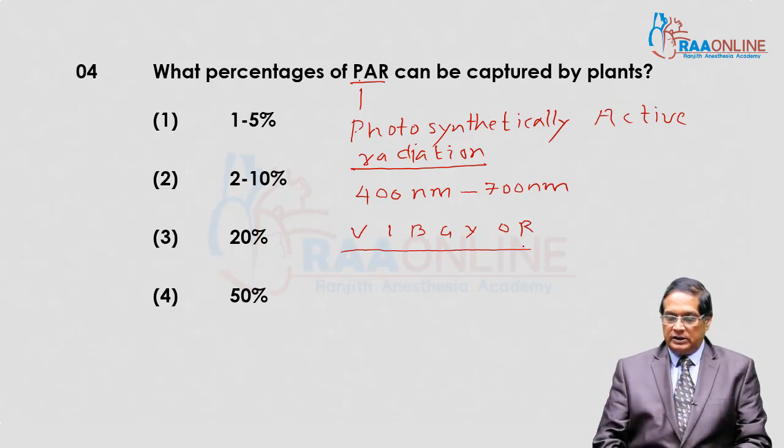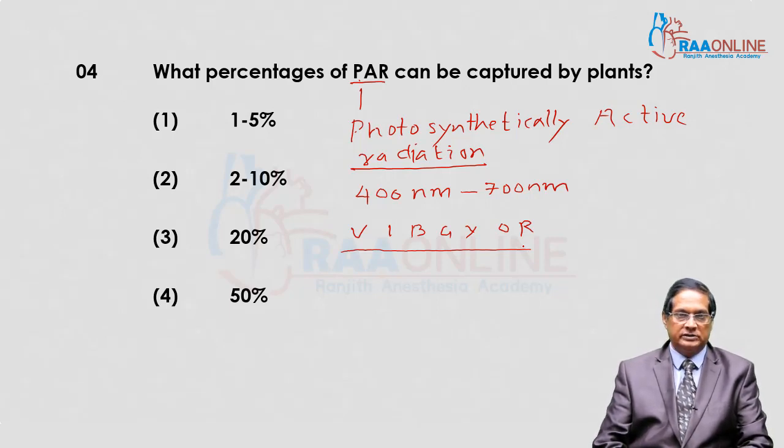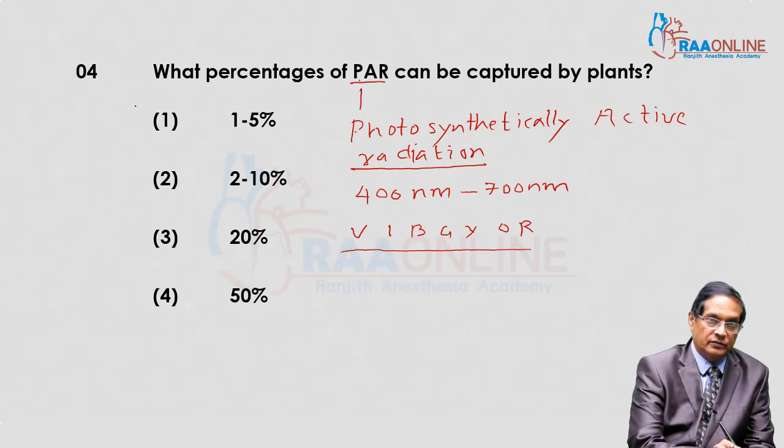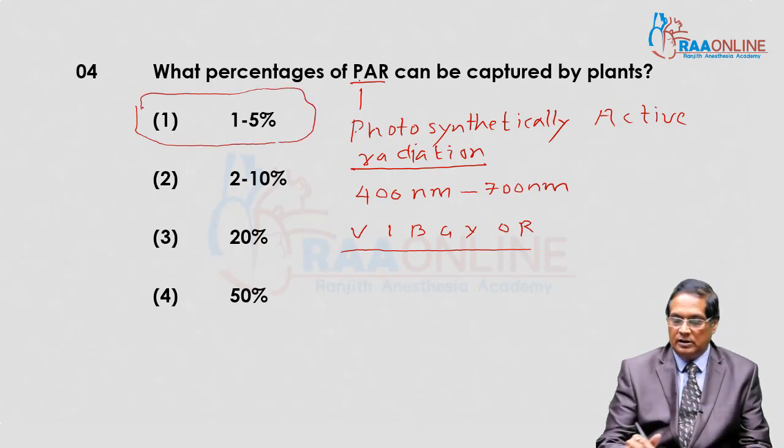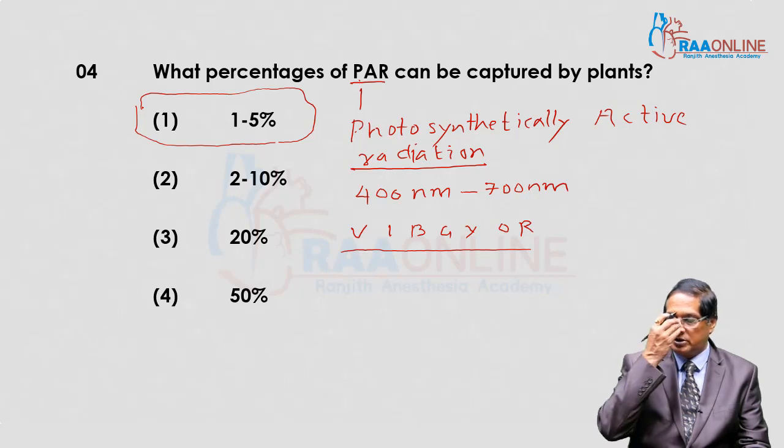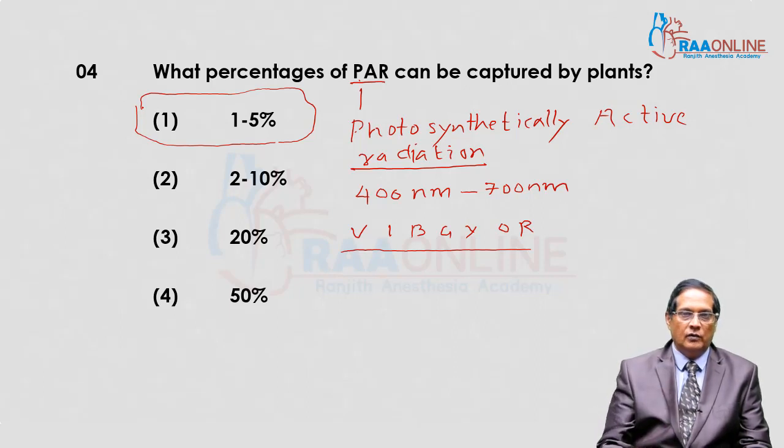Now, photosynthetically active radiation reaching the Earth's surface is approximately 50%, but the amount captured by photosynthesizing plants is 1 to 5%.